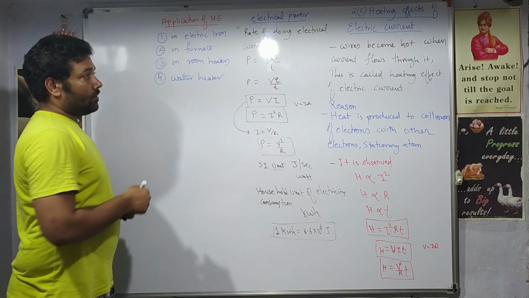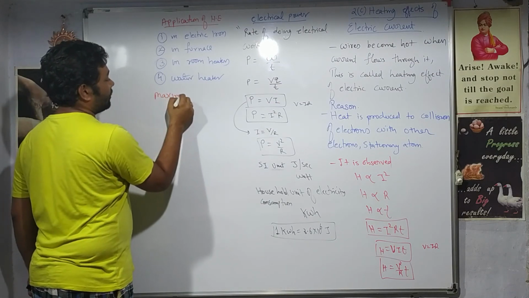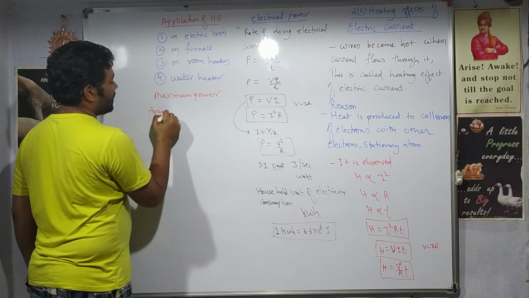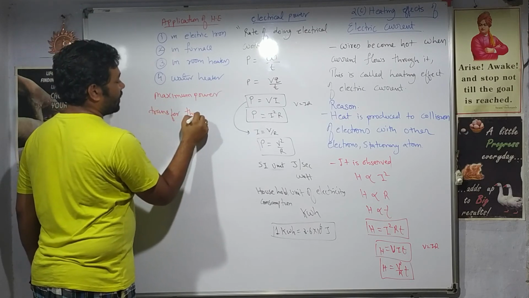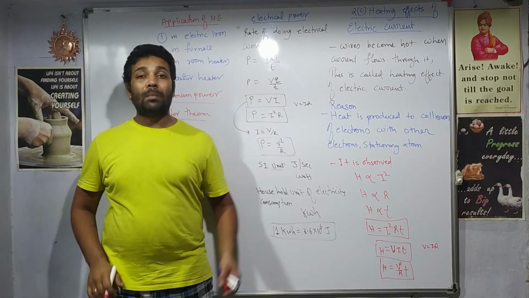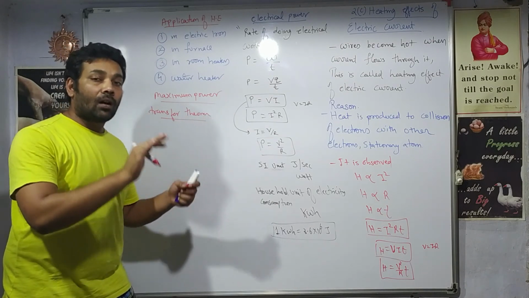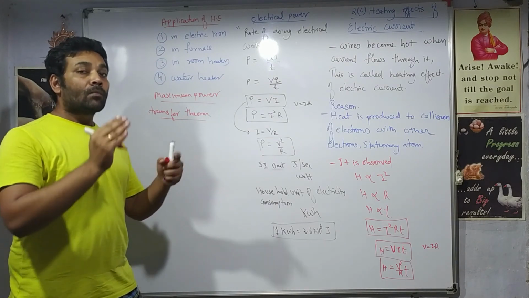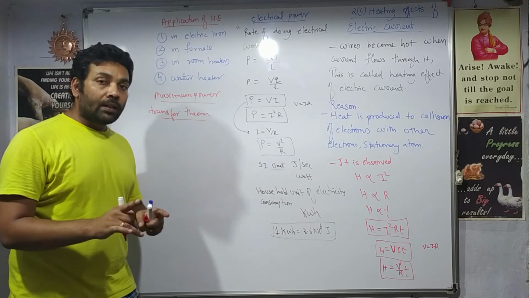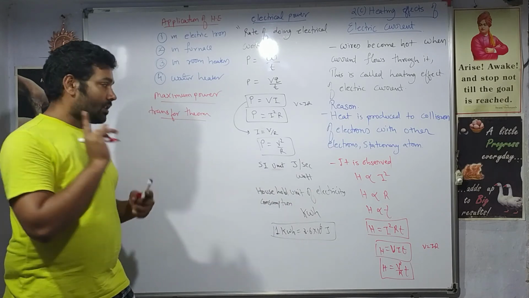The most important part of this unit is the maximum power transfer theorem. What is the maximum power transfer theorem? If you connect any device to a battery, maximum power will be consumed by the device, or maximum power will be delivered to the device, only when the resistance of the battery and the resistance of the device are the same.